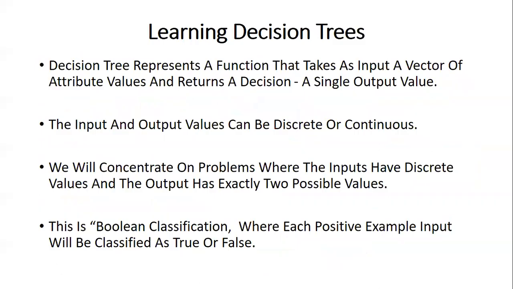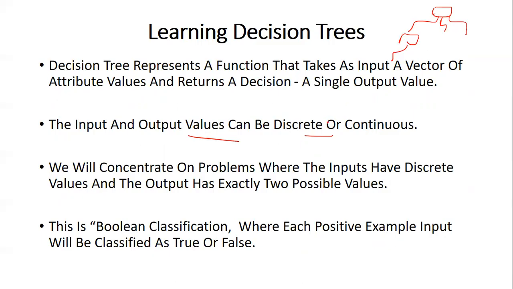Right. So next, let us discuss briefly learning decision trees. So how does it learn? In supervised learning, one of the common ways of learning is using decision trees. Basically it builds a decision tree. A decision tree is something like: if you take this path, what are the options? There are multiple paths, and you have to take any one of them and finally reach the conclusion. The input and output values for a decision tree can be either discrete or continuous.